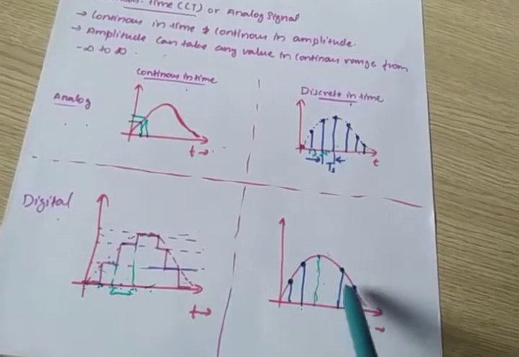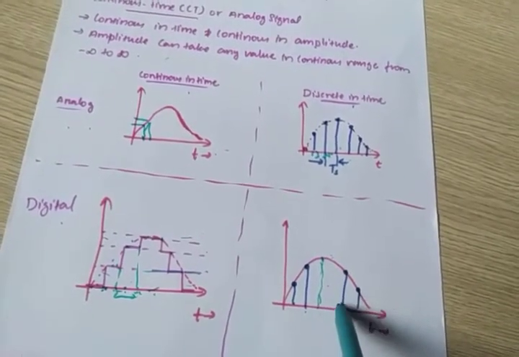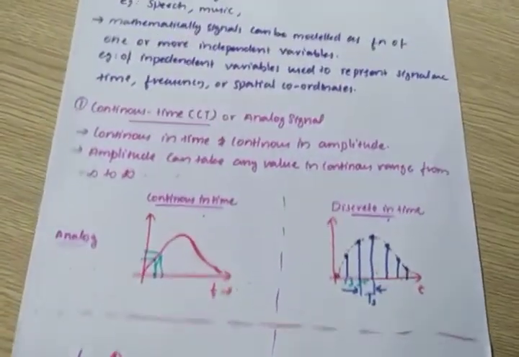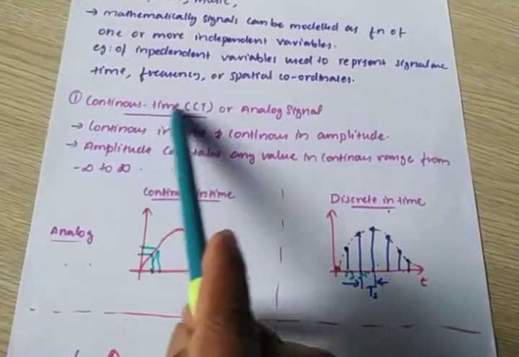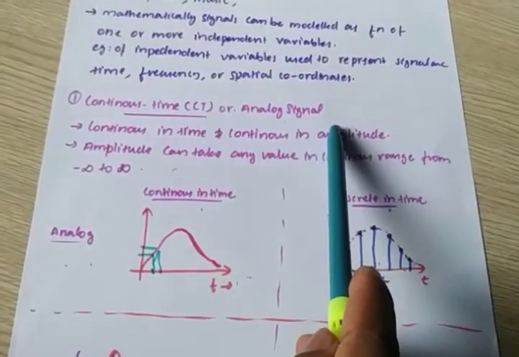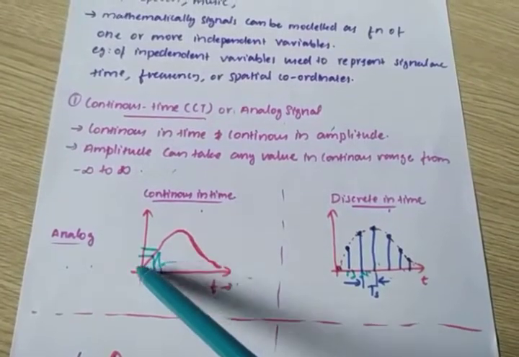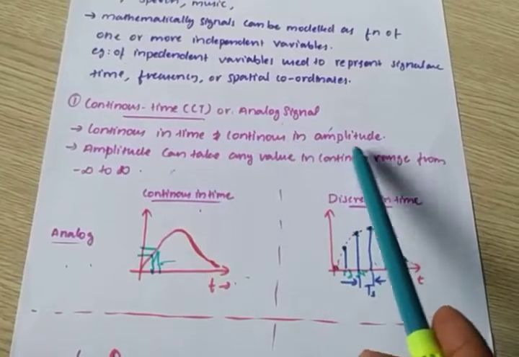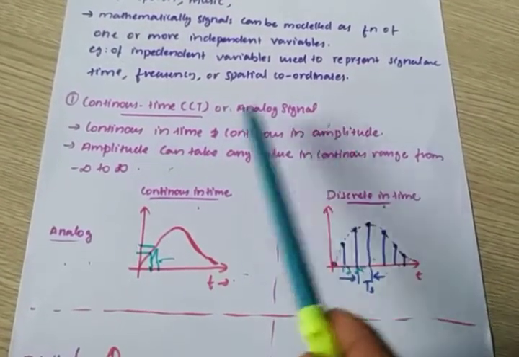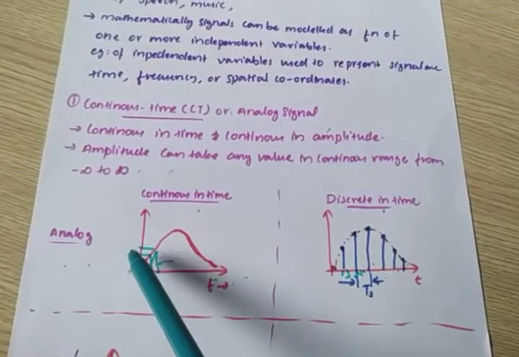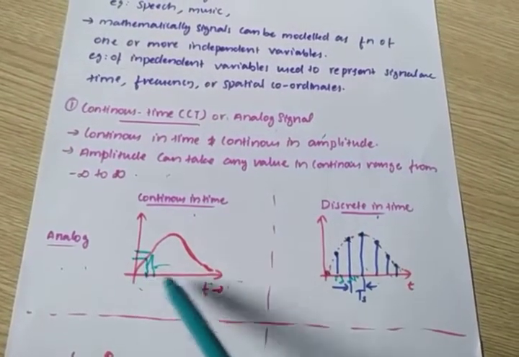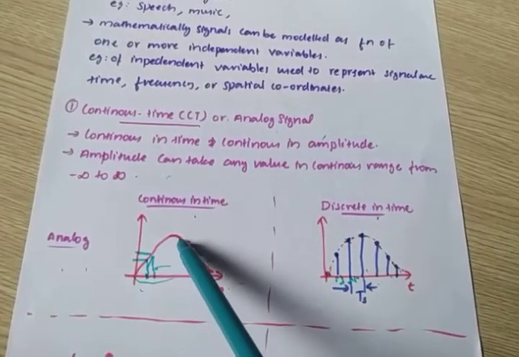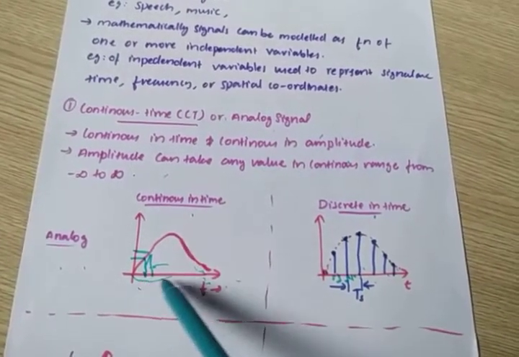Like that I can complete this. So this is the discretized form of a digital signal. One is continuous in time, the analog signal. Continuous in time and continuous in amplitude is called an analog signal. This is the amplitude axis, this is the time axis. As time increases, amplitude is also varying, so amplitude is continuous with respect to time.